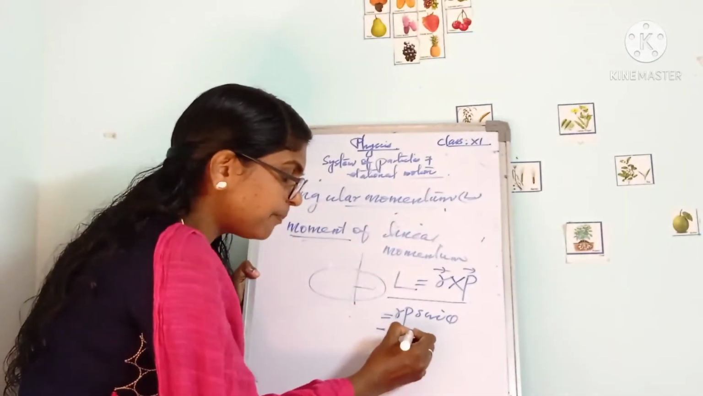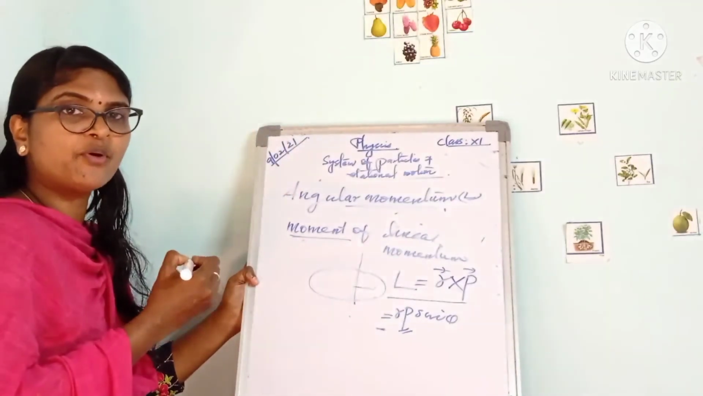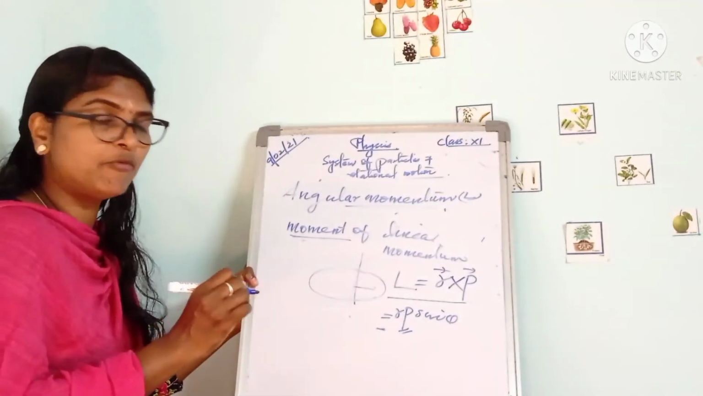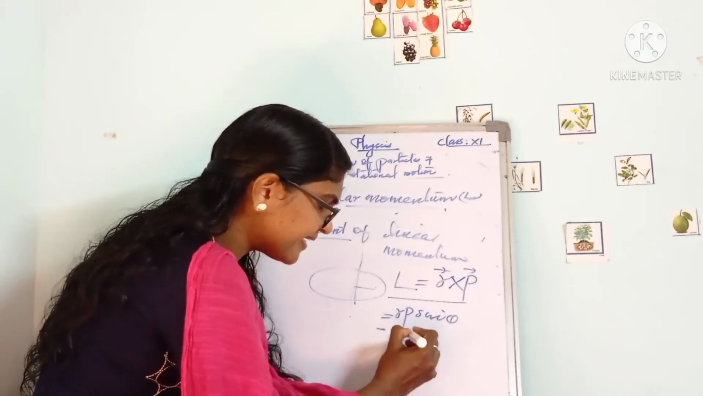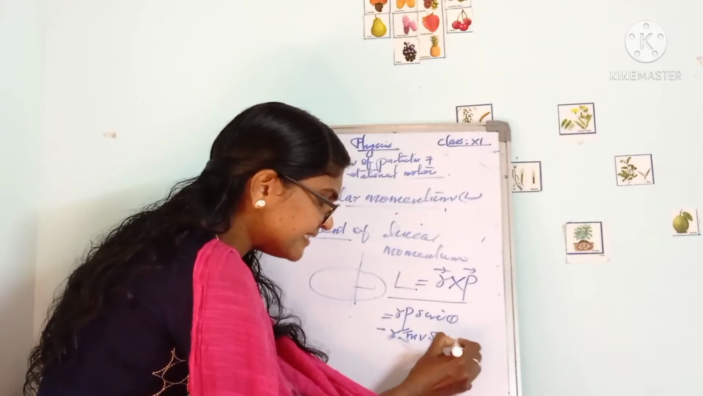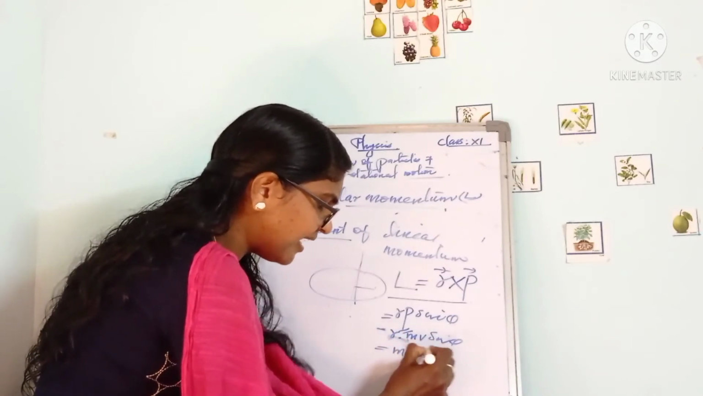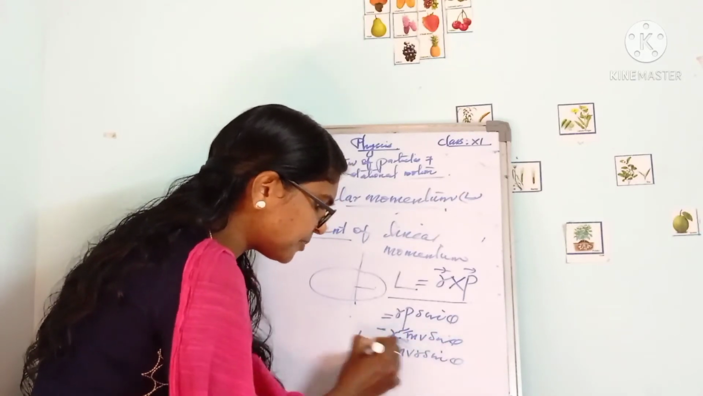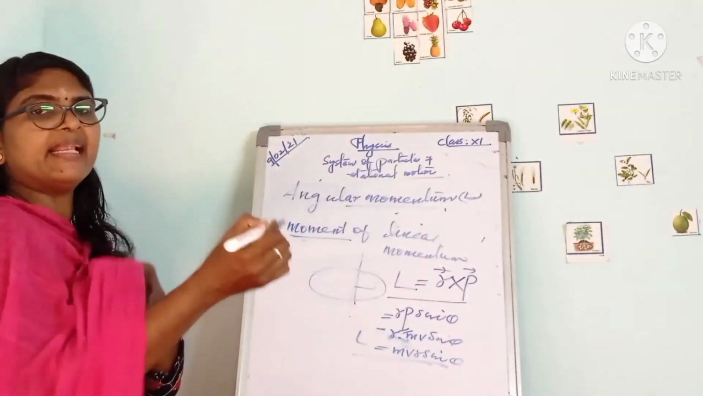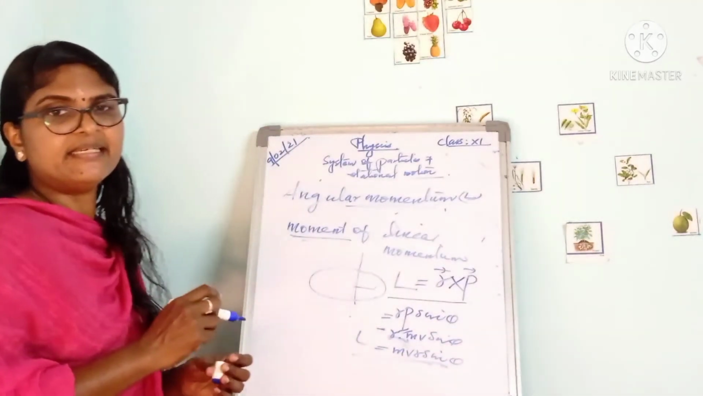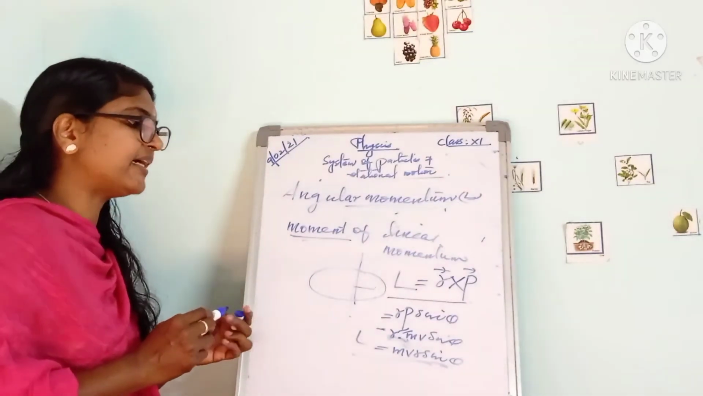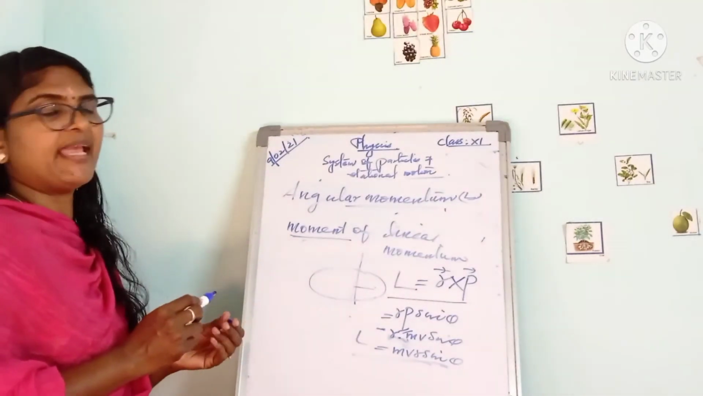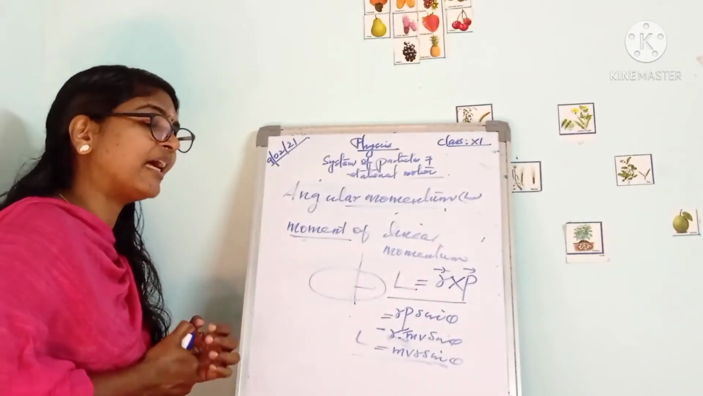But you know what momentum P, the linear momentum, is? You know the equation, mass into velocity. So instead of P, we can write MV sin theta. We can write MVR sin theta. This is the expression for angular momentum L: MVR sin theta. That is the expression for what? Angular momentum.